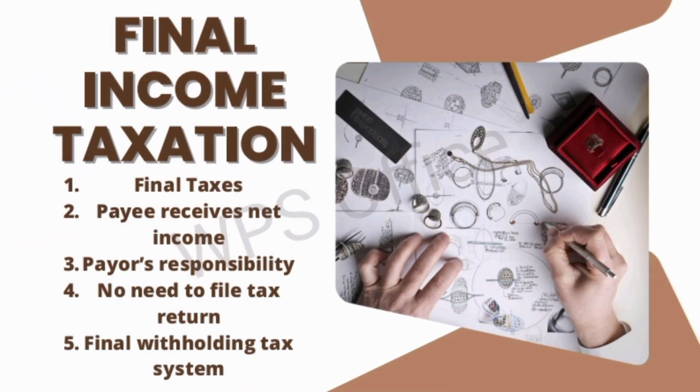applies. Final income taxation. This refers to the situation where a taxpayer's income is subject to a final tax, meaning that it is taxed once and then the taxpayer is exempt from paying further taxes on that income. Key points. First, final taxes. The full tax amount is withheld by the payer at source, making it a final payment. Second, payee receives net income. The payee receives their income after taxes are withheld, leaving no need for additional tax payments.